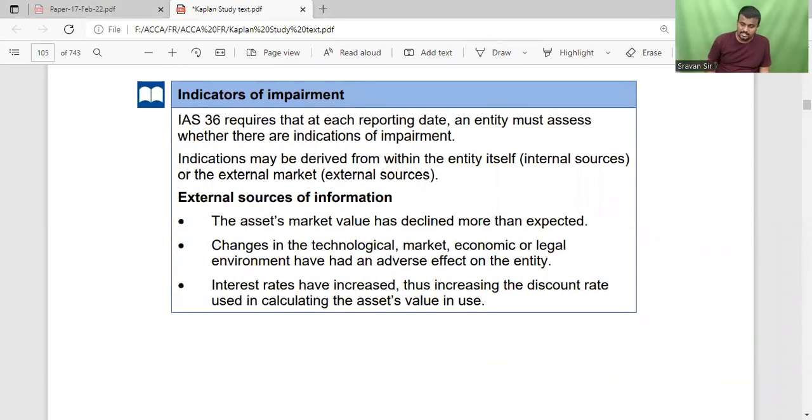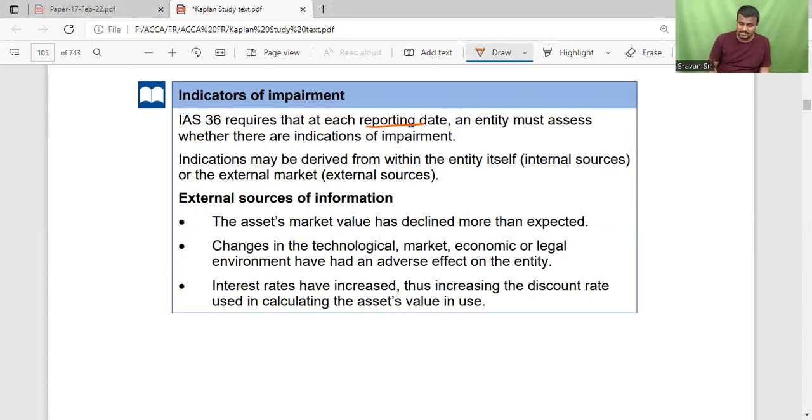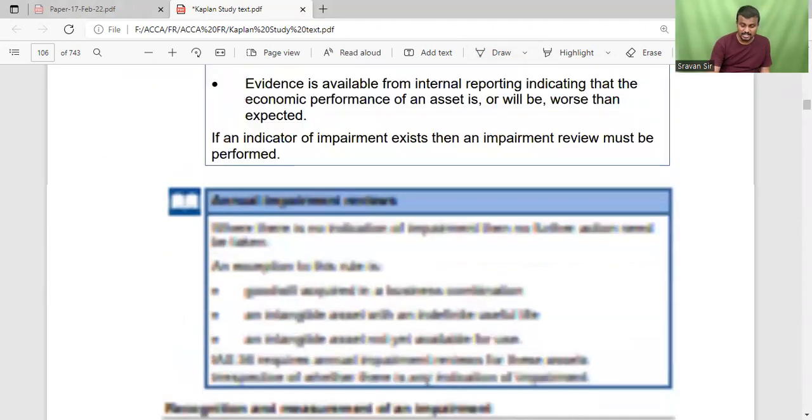So these are the indicators for impairment. At each reporting date, an entity must assess whether there are indications of impairment. Indications may be derived within the entity itself, called internal sources, or outside, called external. The asset's market value has declined more than expected, and changes in technology, market or legal fluctuations, and increased interest rates, etc. These are all called external indications.